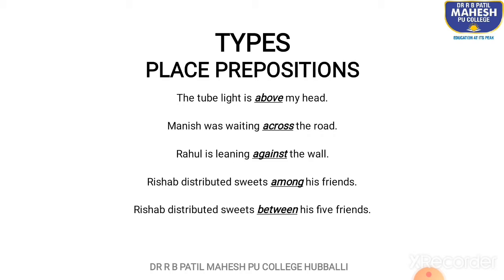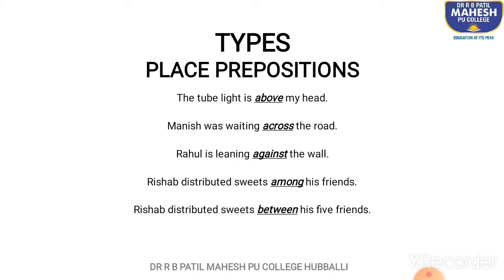Now, to avoid any confusion, I would like to clarify. Whenever we have a definite numeral in sentences where the word distribute is used, we can use between.